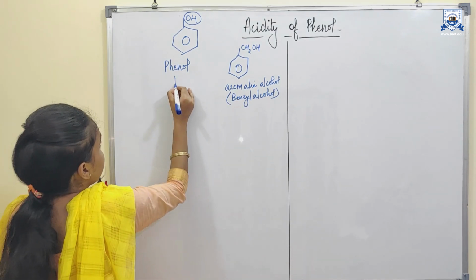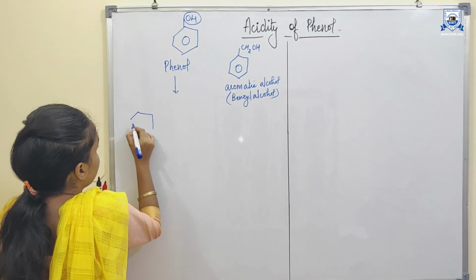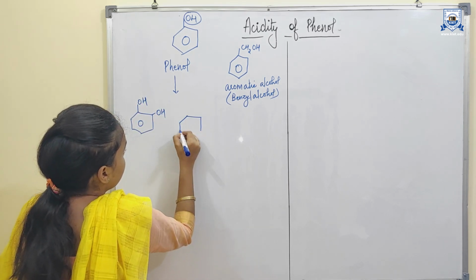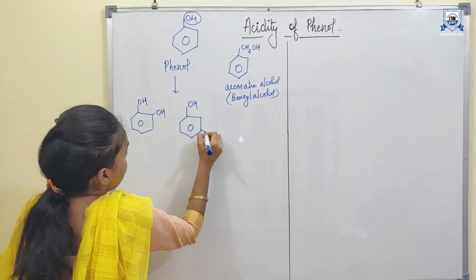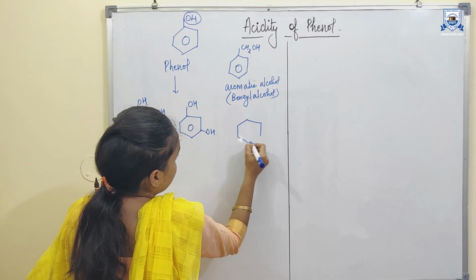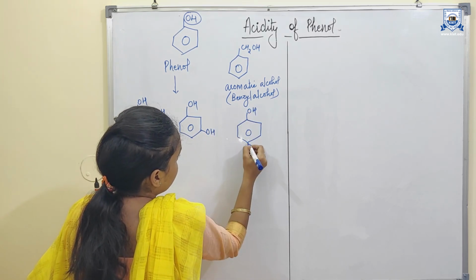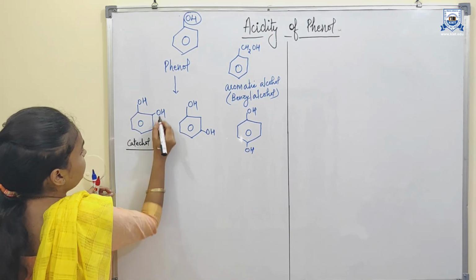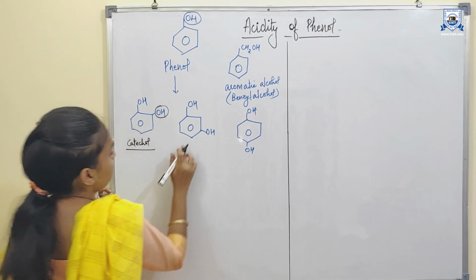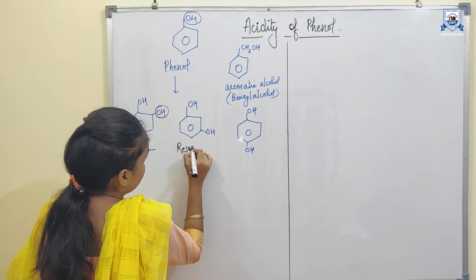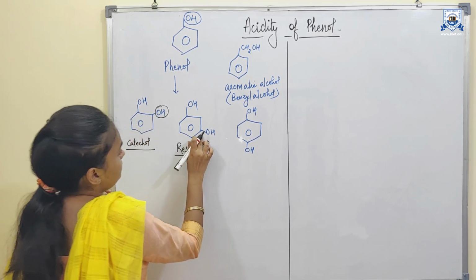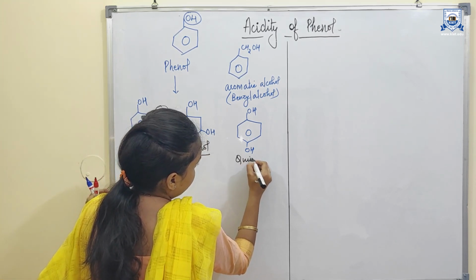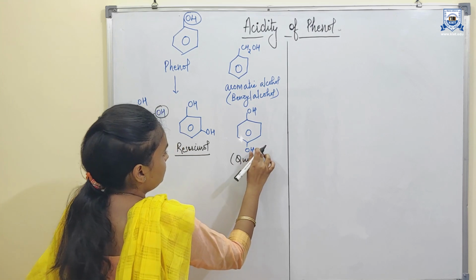Some phenol derivative examples are catechol, resorcinol, and quinol. It is called catechol, in which the second hydroxyl group is at the ortho position. It is resorcinol, in which the second hydroxyl group is at the meta position, and it is quinol, in which the second hydroxyl group is at the para position.